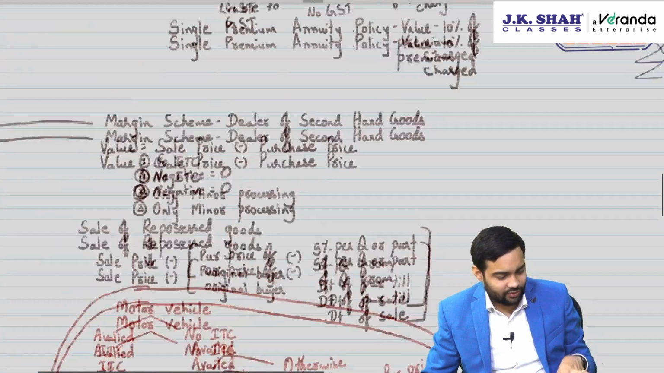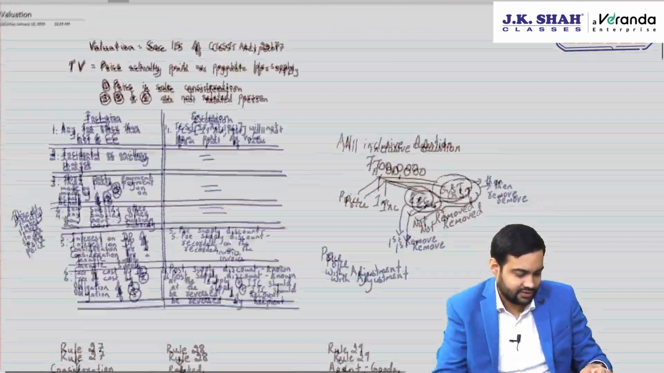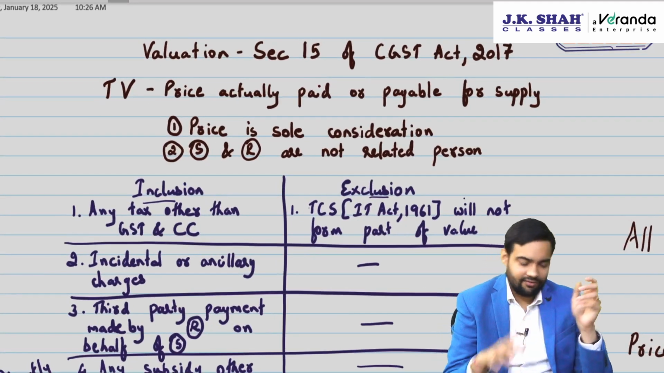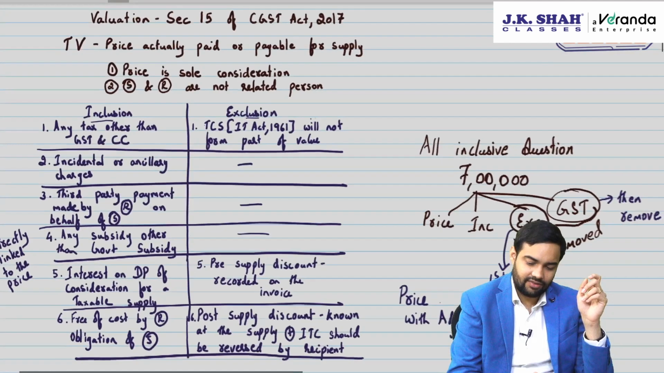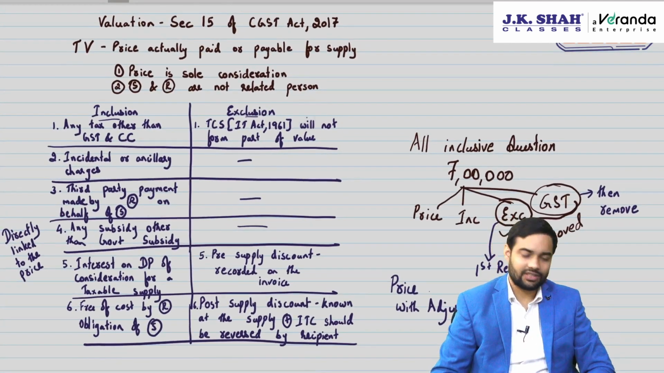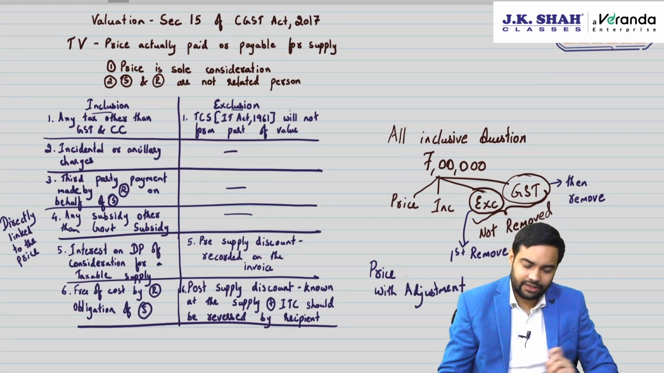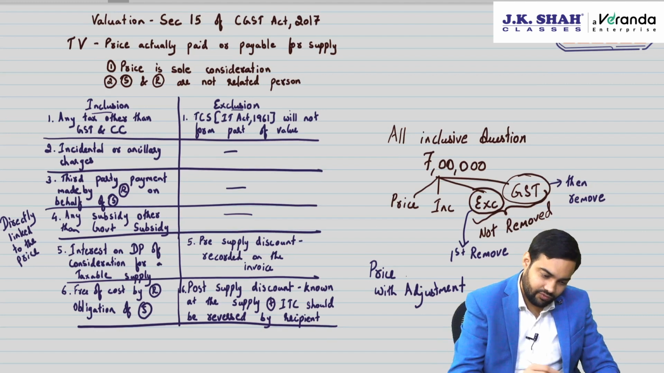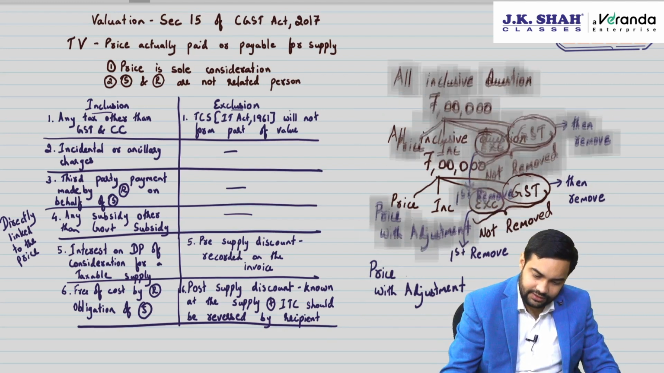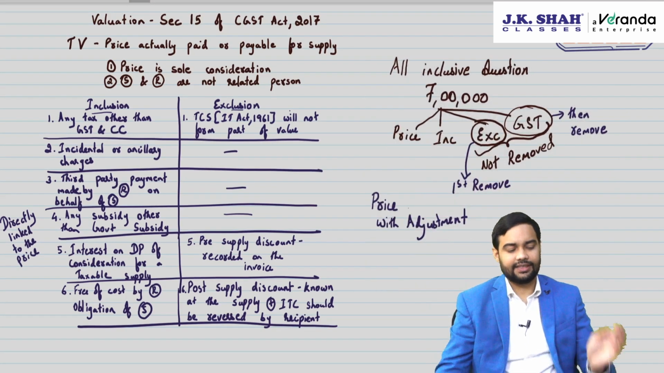Let's quickly go through what all we have seen. Let's do a sum up of what we have seen in this. So we started with valuation. That valuation is covered by section 15. Valuation will be based on transaction value. Transaction value is the price actually paid or payable for the supply. Then transaction value will be accepted when two conditions are satisfied. Which are the two conditions? First, price is the sole consideration. Second, supplier and recipient are not related persons.